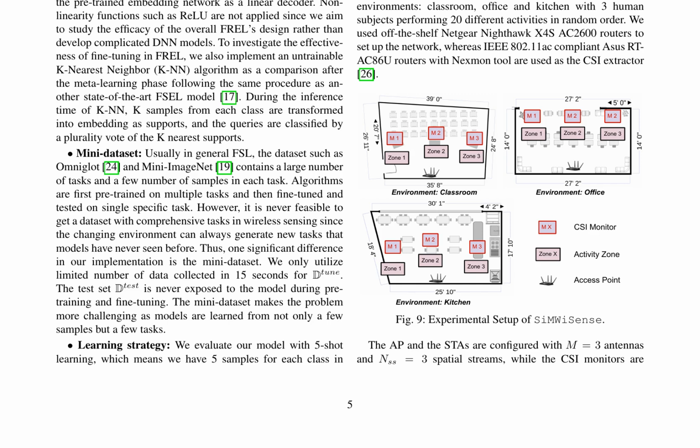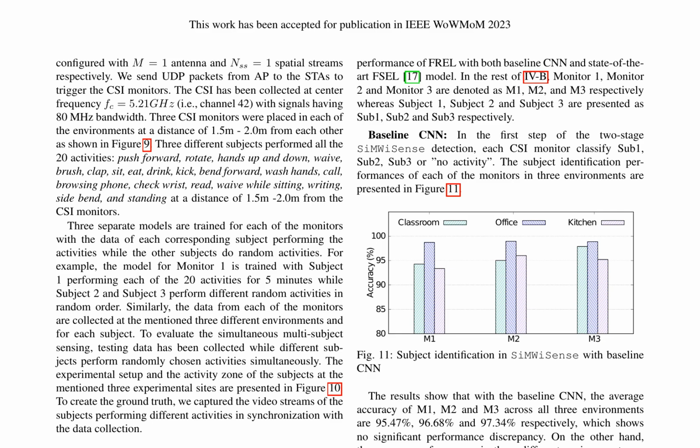The experimental setup includes 3 environments: classroom, office, and kitchen, with 3 subjects performing 20 different activities. 3 separate models are trained for each monitor with data collected from each corresponding subject performing activities while the other subjects perform random activities. The authors evaluate the simultaneous multi-subject activity classification performance of SiMWiSense with the baseline CNN and find that the average accuracy in the environments is high, ranging from 97.37% to 98.51%.